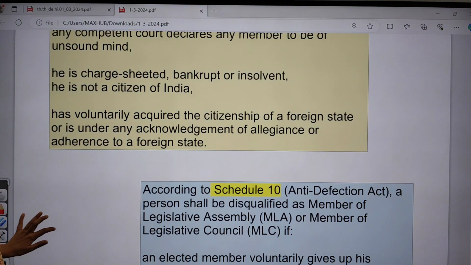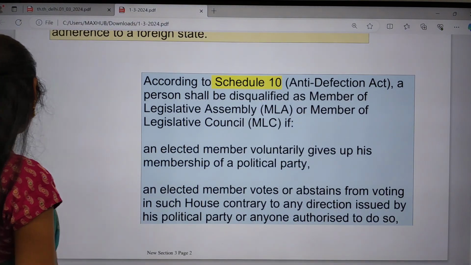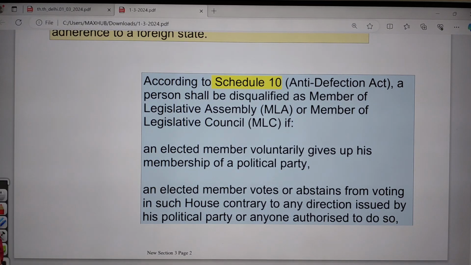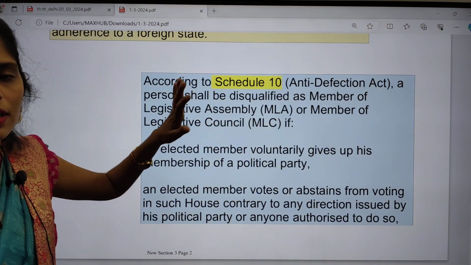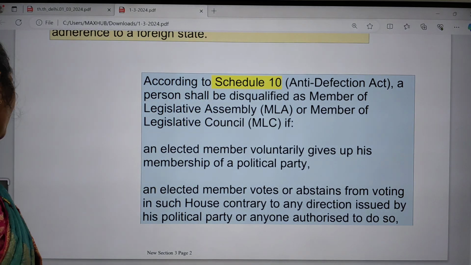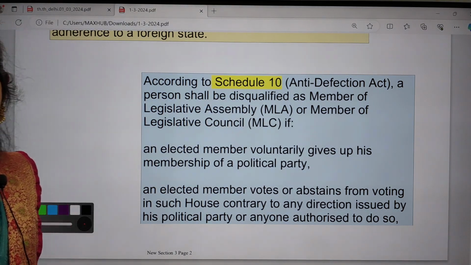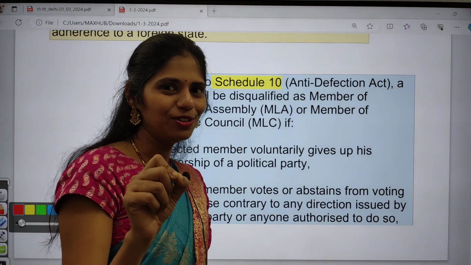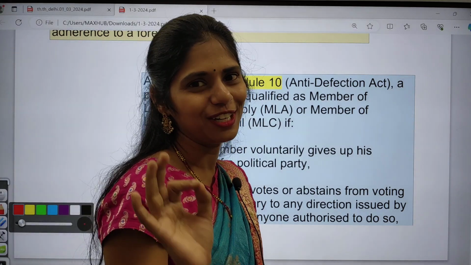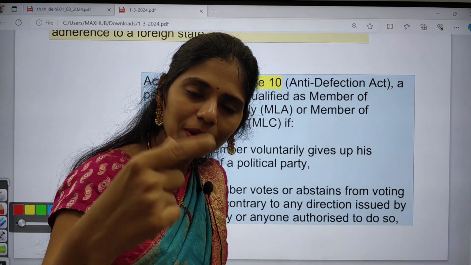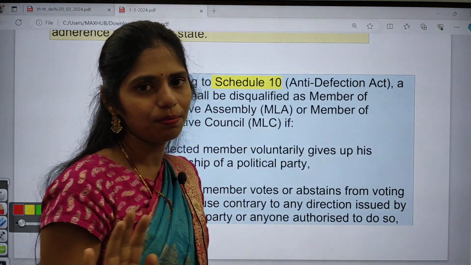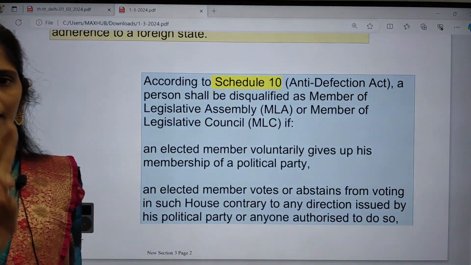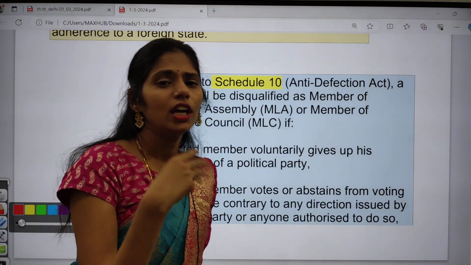Next, let us see one more important thing, the Anti-Defection Law or Anti-Defection Act, which we added to our constitution under the Tenth Schedule. Please let me know how many schedules there are. From the schedules also you can get a question in your prelims, or if you are preparing for any other competitive examination, the schedules topic is very important. Already three times a question has been asked in UPSC regarding the schedules.